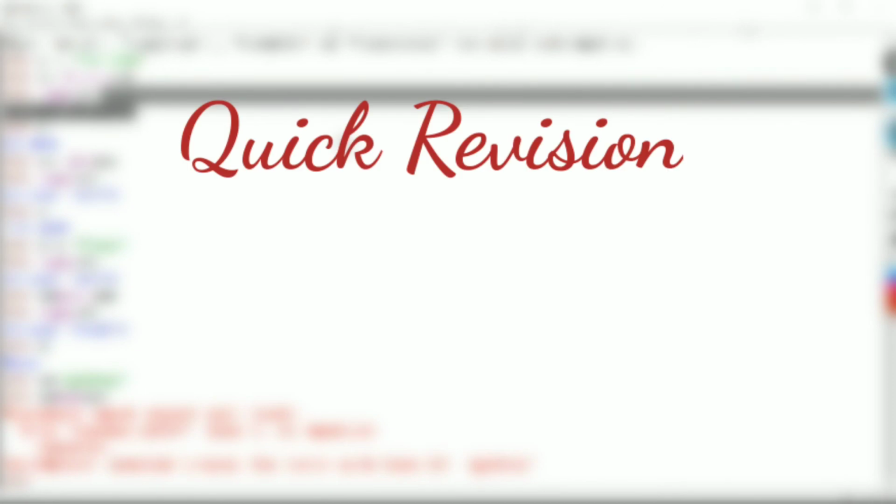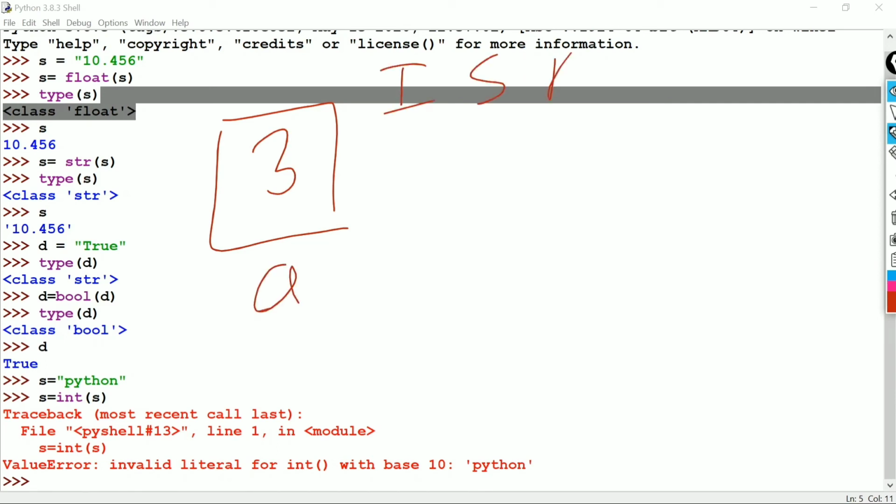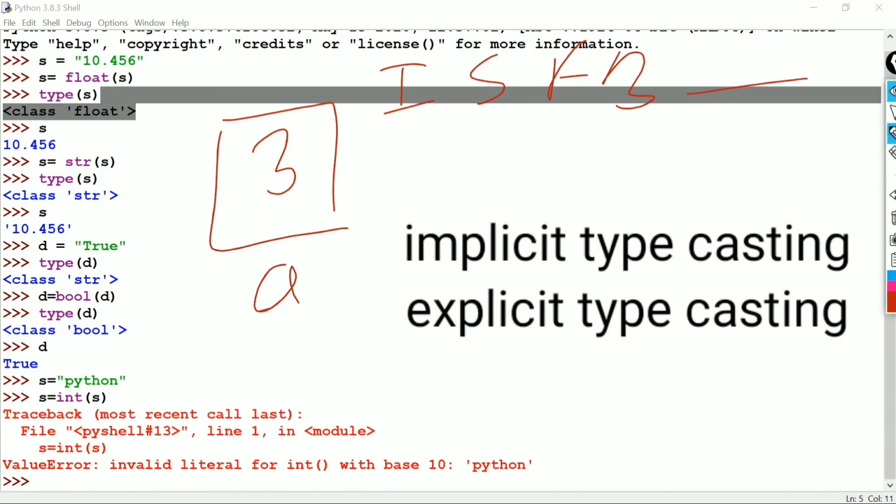Let's take a quick revision. Today we learned typecasting or type conversion in Python. A variable is a box or a container that contains a value and it has a name. It can be an integer, string, float, boolean or any type of data type. The box has one type and we have to change that box. We use typecasting. There are two types: implicit typecasting and explicit typecasting.